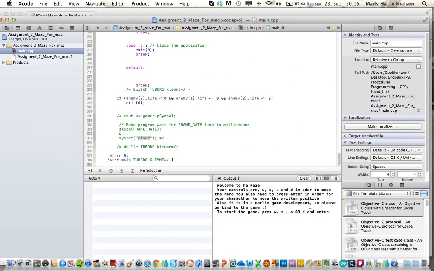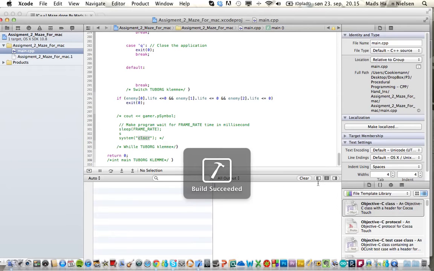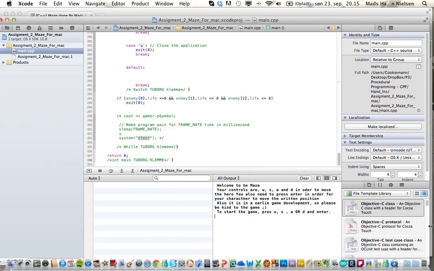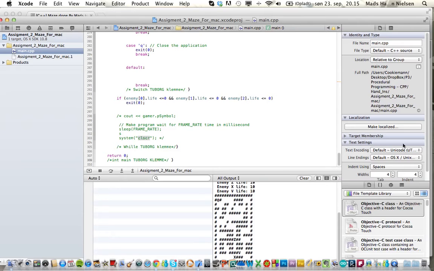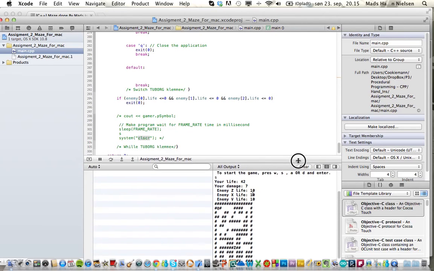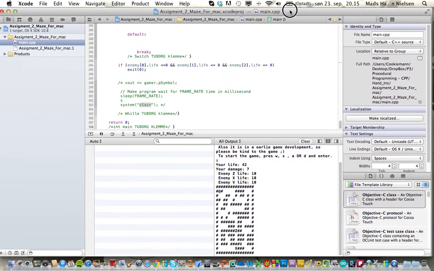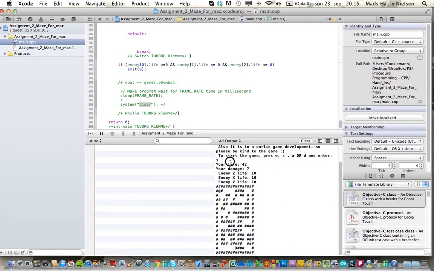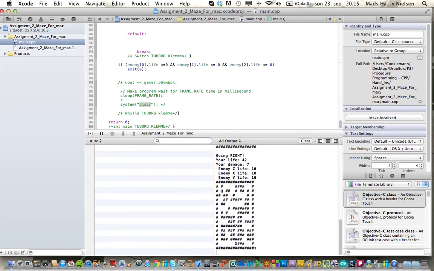So let's try to run the game. Build succeeded. Let me press S. So here we have a small window. You can see it live. It's annoying. Whoopsie. So my life is 42. My damage is 7, and there is the life of my enemy. So I move down, to the right, down, or left, down. Now we are down here, and I press D. Okay, now I'm in front of an enemy.